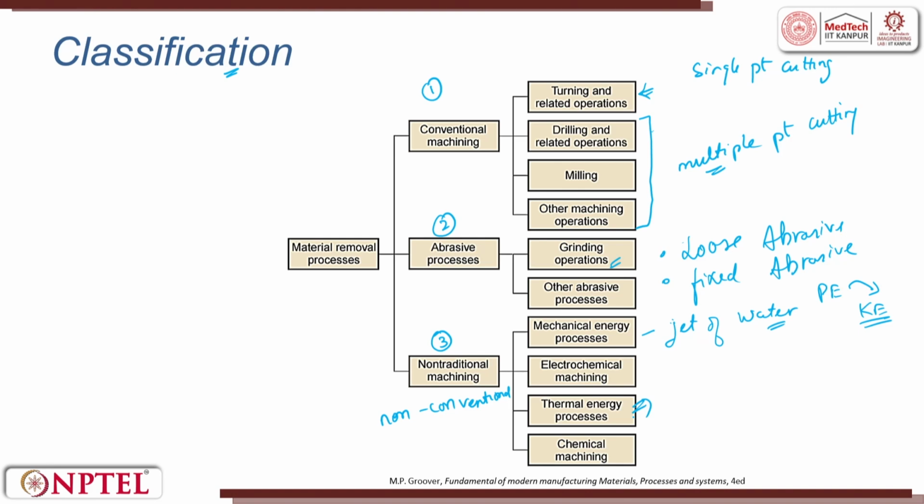Thermal is where I use heat, like a laser, to heat the material and remove it. Then there is the process without electricity, where I only use chemicals to remove material. I keep the substrate, then keep a mask on top of it. In the mask, I remove material and then do etching. Many artists do chemical etching. If they want to create a photo of a legend, a sportsman, they take a thin copper or brass sheet, put the mask, and etch it. This can be used as very good artifacts.